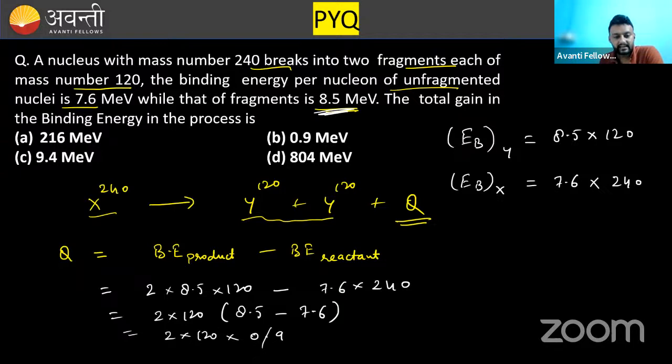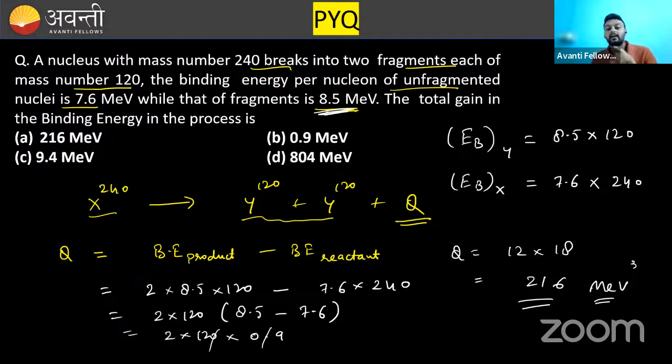You can cancel the decimal with the 0, and that will be 12 into 18, which is 216 mega electron volt. So mark my words, you have not focused on what I have told you.